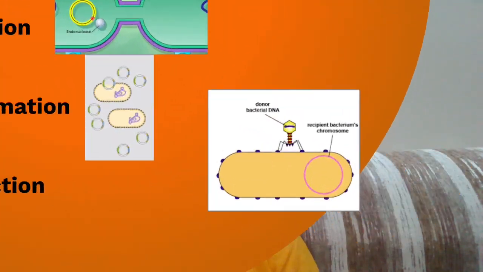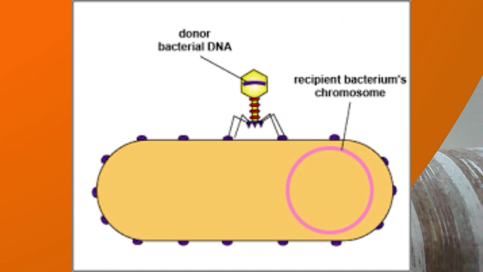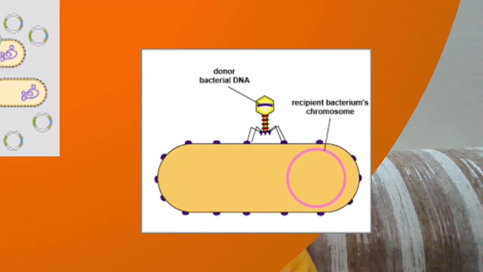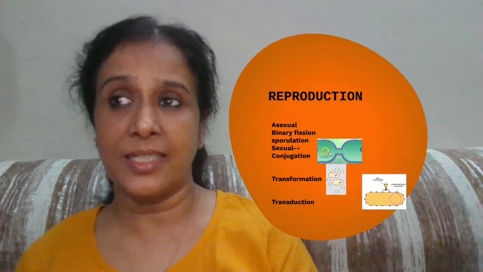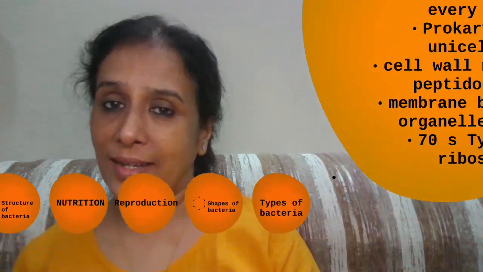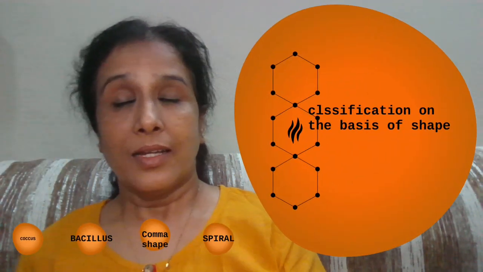And the third one is transduction. In this, they may get infected by a virus, and this virus is responsible for transferring the genetic material from one bacteria to another. Now let us see how these bacteria are classified on the basis of their shape.